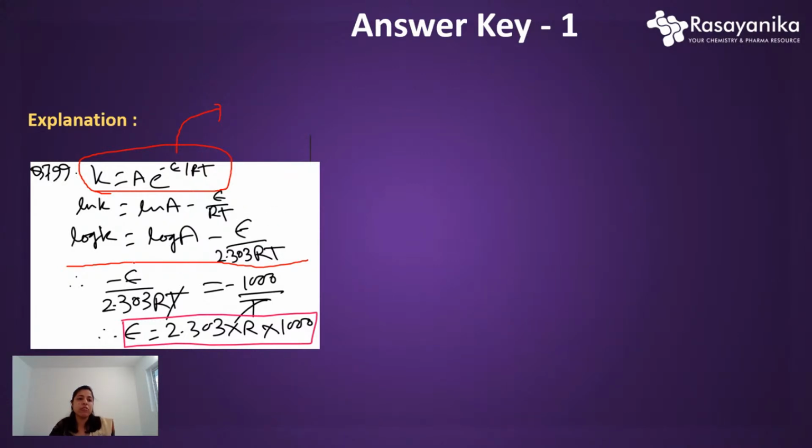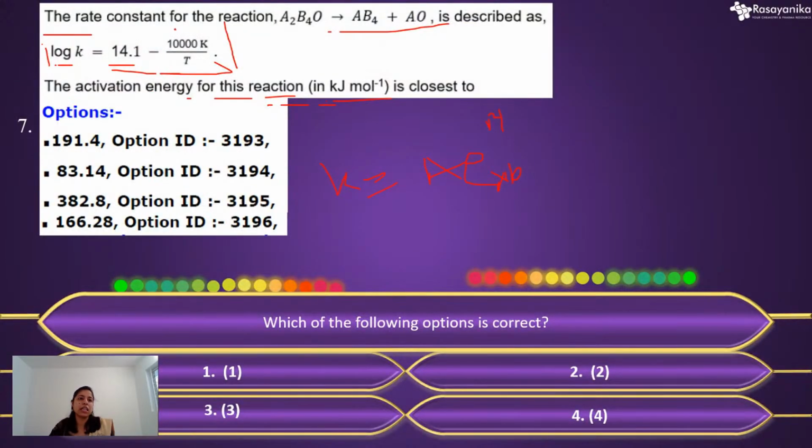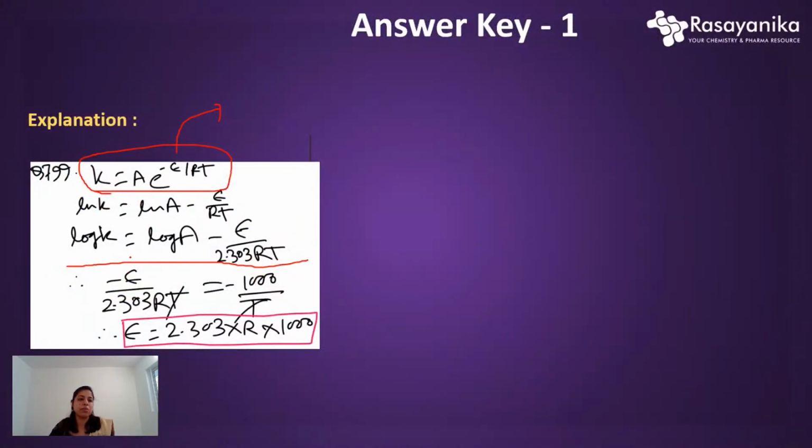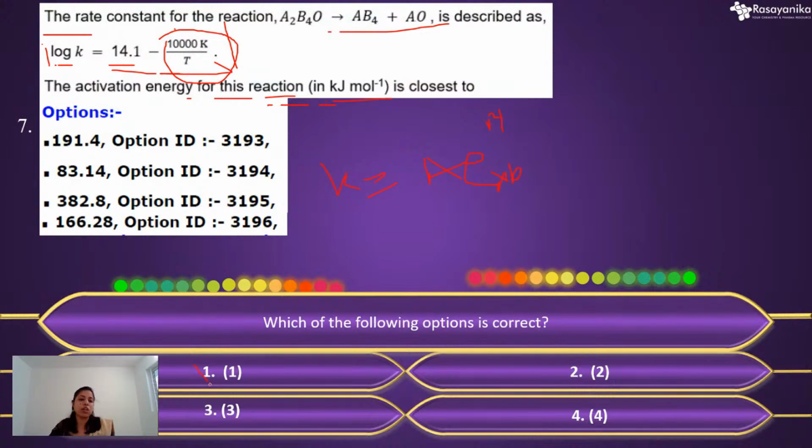If we compare this equation to the given equation in the question, this term is given, right? Just compare this, cancel out everything, and you will get the epsilon value, that is, the activation energy value. If we calculate this, you will get the correct option, option 1, that is 191.4. So it is the correct option, option 1.